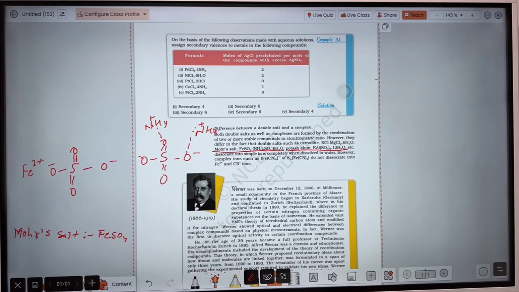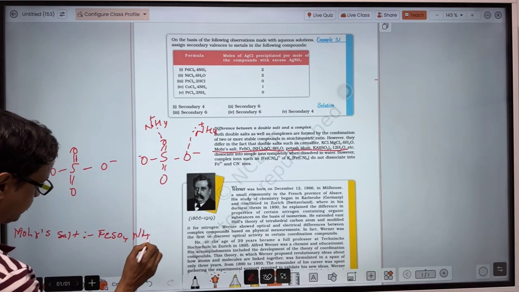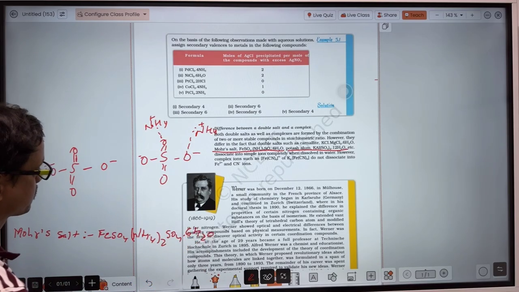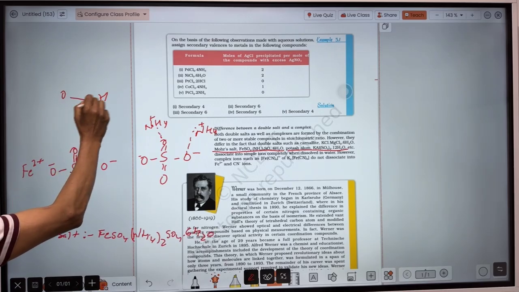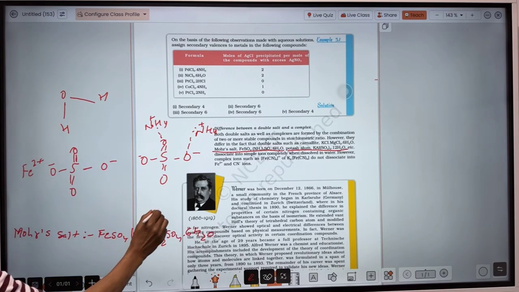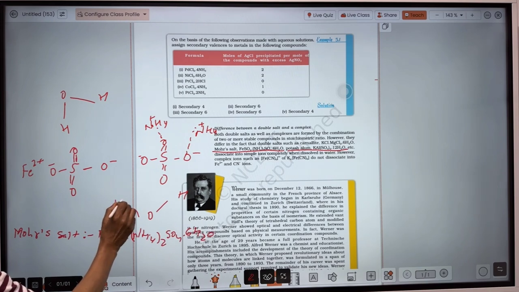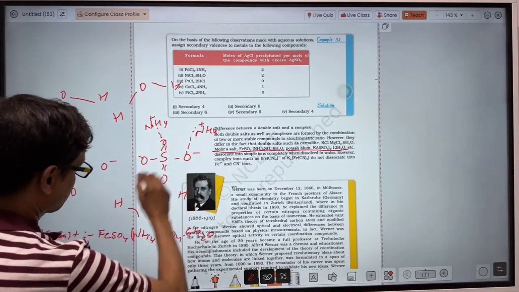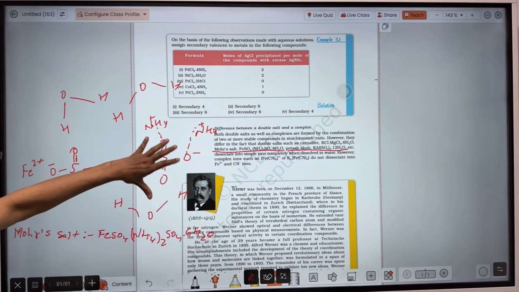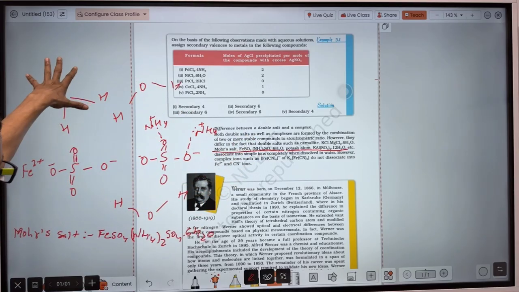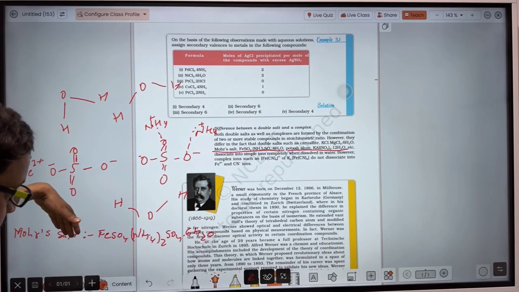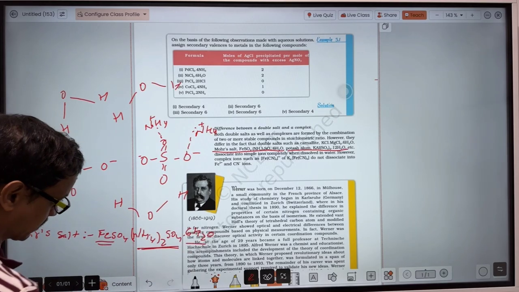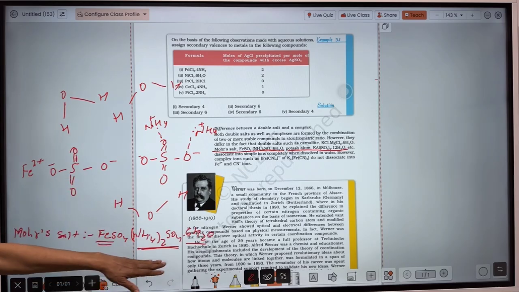FeSO4·(NH4)2SO4·6H2O. So here water will be bonded through hydrogen bonding to this compound. 6 water molecules like that. So in double salts, the cation, anion, and here water also, they are bonded with each other through hydrogen bonding. That means the 2 salts, that is FeSO4 and this ammonium sulfate, as well as this water, will be bonded with each other through hydrogen bonding.